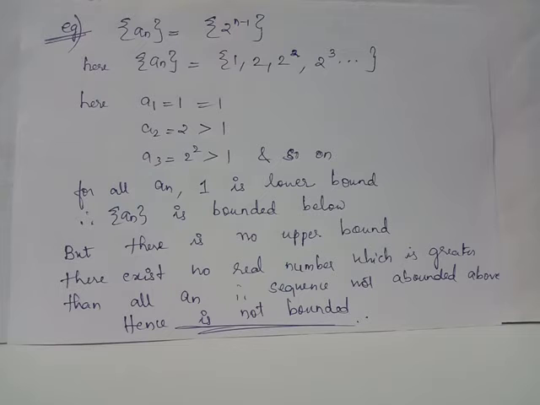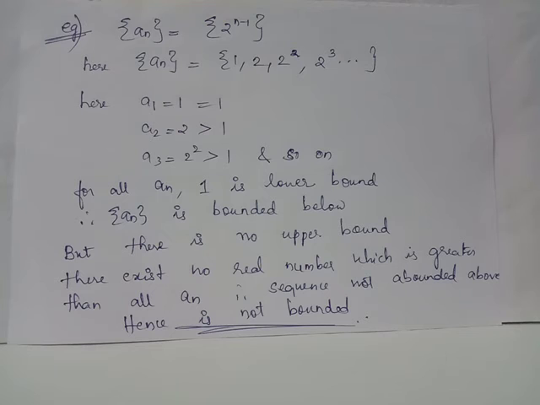When you try to find out the upper bound for this sequence, that is, you are looking for a real number which is greater than or equal to each and every member of this sequence: since the sequence itself is infinite and the range set of the sequence will also be infinite here, the range will be the set of all distinct values, and the set of all distinct values will itself be infinite. We don't know how the upper bound of this sequence will look.